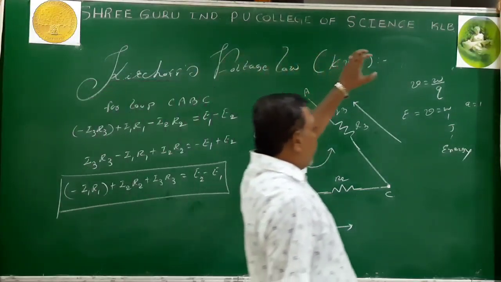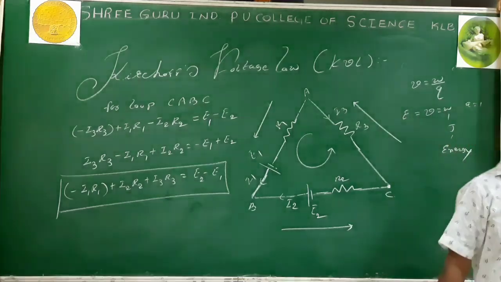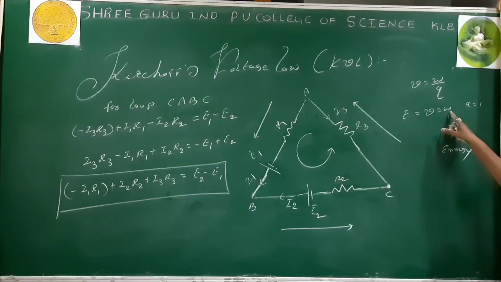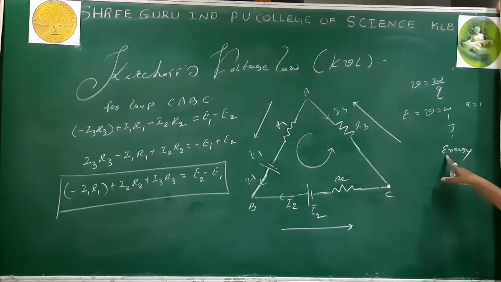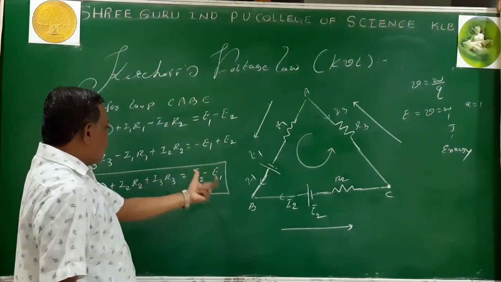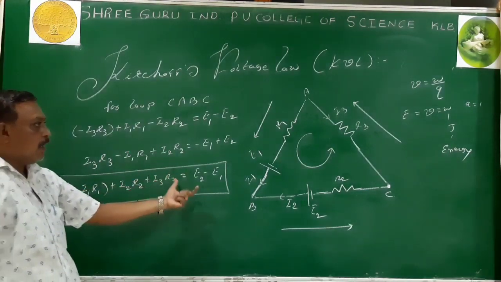So I take the definition of EMF: the amount of work done by the cell to take the unit positive charge once around the circuit. So V equals W. The work is measured in joule. Joule is the unit of energy. Hence, from this we conclude that the total energy remains the same. So it signifies the law of conservation of energy.